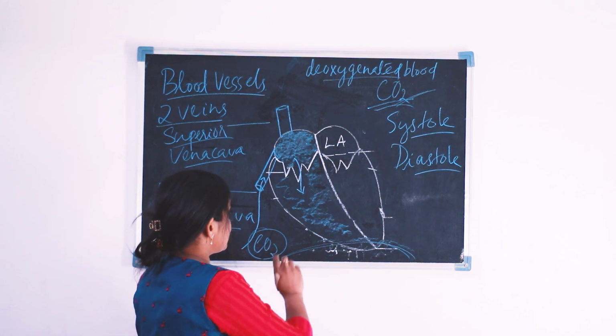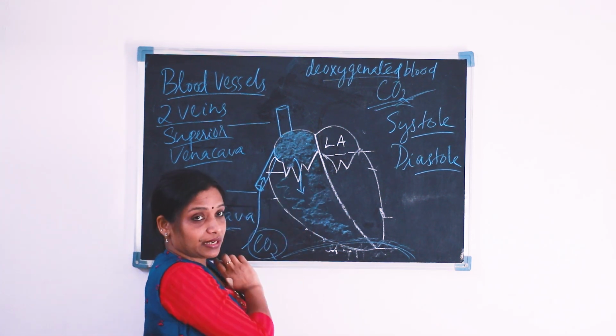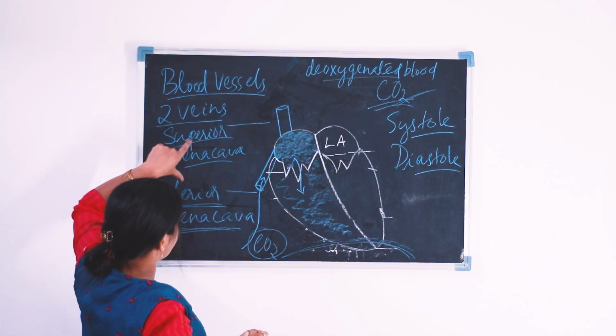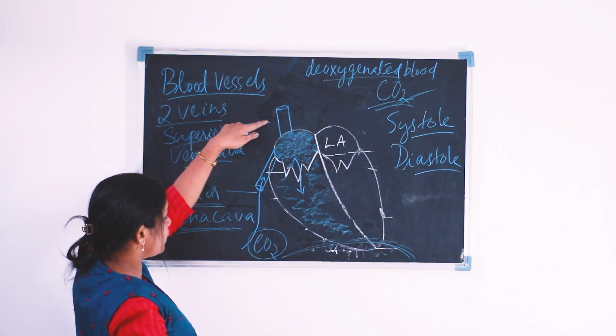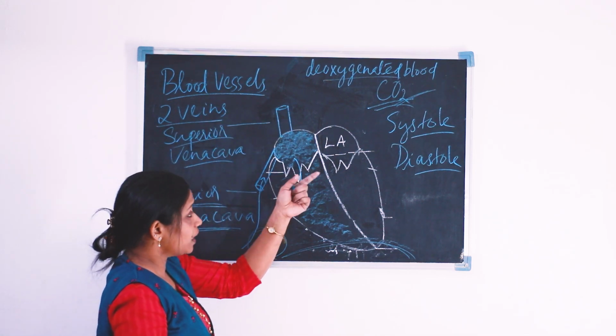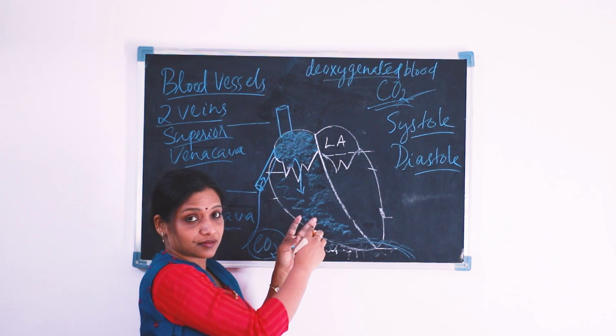And here we can see another blood vessel. We discussed the two veins, the superior vena cava and inferior vena cava. Now we are going to see the arteries.